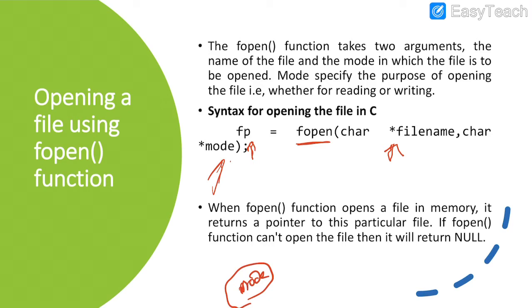What is an argument? An argument is a value which is passed to the function. Here we pass the file name and the mode. Which file you want to open and in which mode, you specify whenever you open the file.